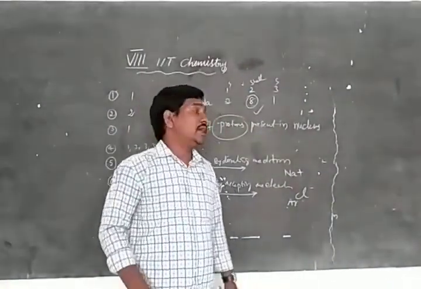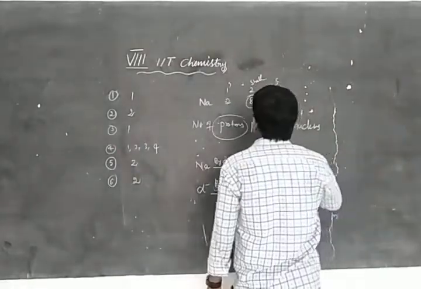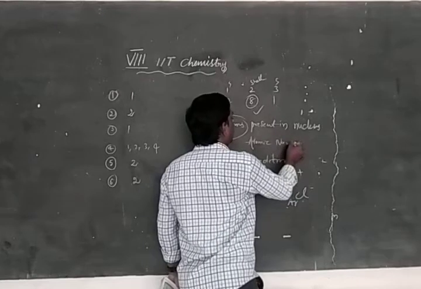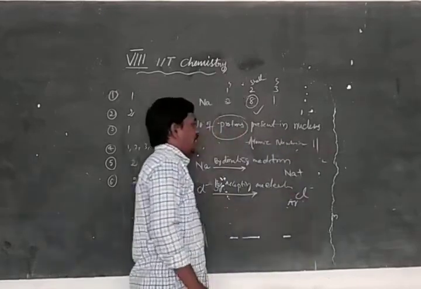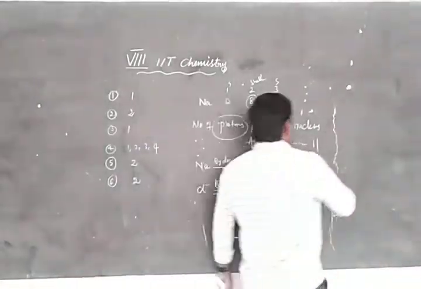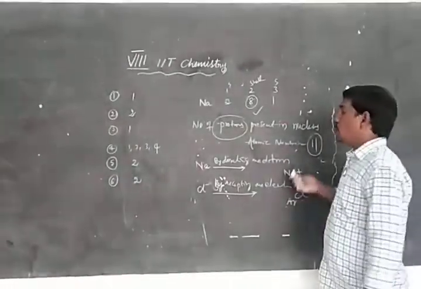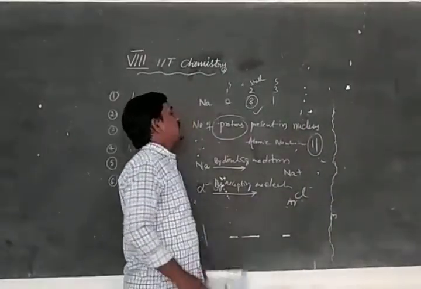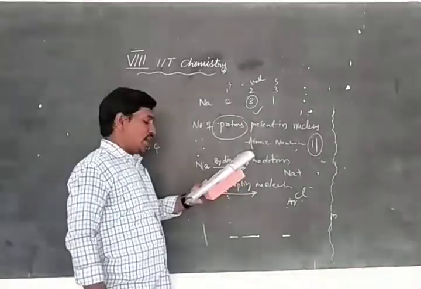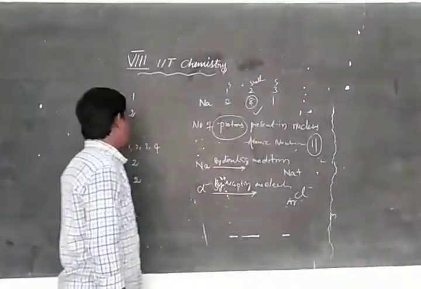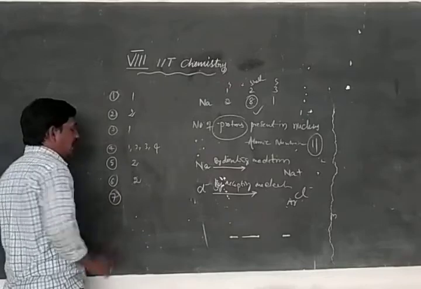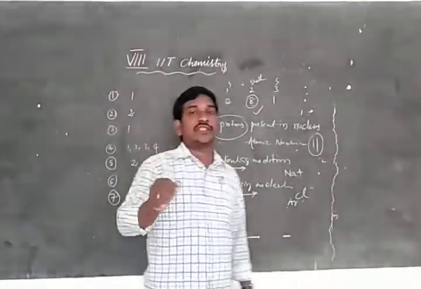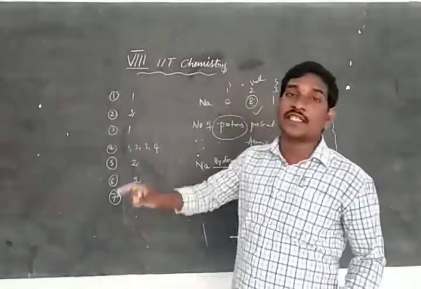The atomic number of sodium is 11, so there are 11 electrons. So the number of protons present in the nucleus of sodium is 11. Option 3. Why? Because the number of electrons is equal to the number of protons.